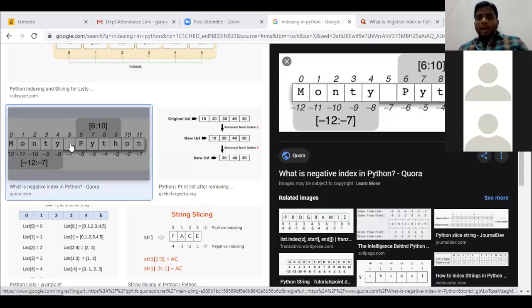Okay, now I told that in Python strings, negative indexing is also allowed. Negative indexing starts from the right side, and it starts from -1. It does not start from 0. In Python, indexing starts with 0, and 0 1 2 3 it comes from left side to right side.